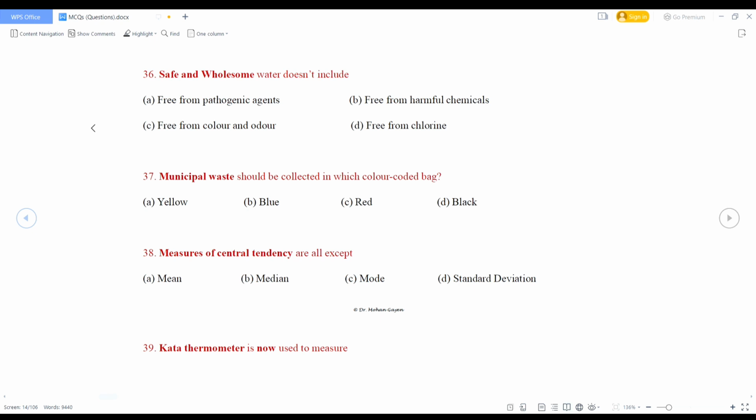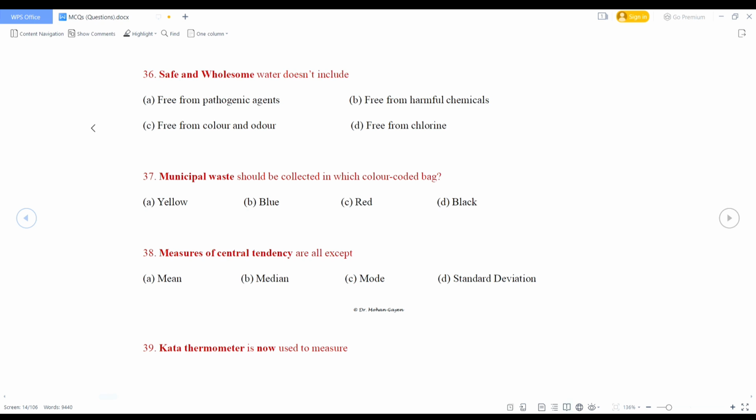Municipal waste should be collected in which color coded bag? So municipal waste should be collected in black bag. Measures of central tendency are all except mean, median, mode, standard deviation. So what is the right answer? Standard deviation. It is the measure of dispersion.